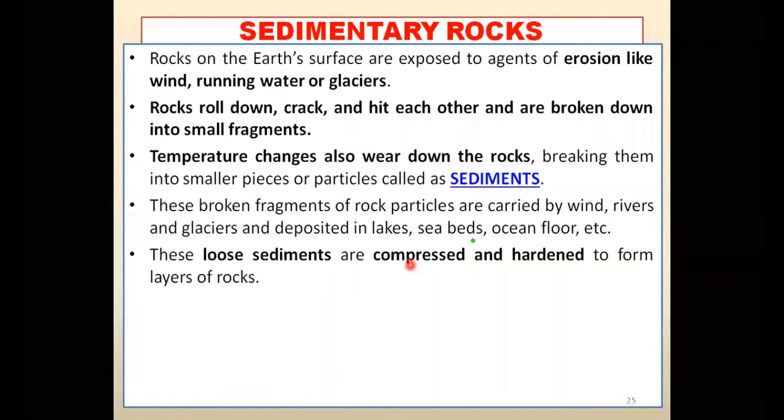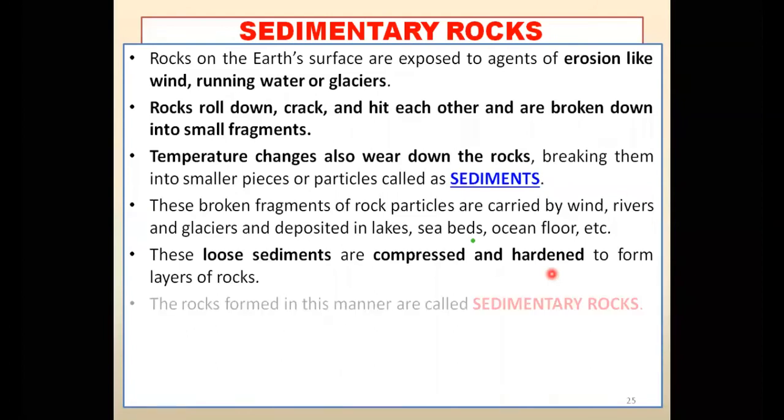Even many animals in the water also die, मर जाते हैं, and their bodies used to change into sedimentary rocks in thousands of years. Their bodies are mixed with the soil, with the clay, or even in the forest also you will find this type of sedimentary rock, because in the forest also in many places the animals used to die and they used to mix with the soil. Their dead bodies used to mix with the soil, and then that soil, after getting compressed, used to become hard and harder, and then it changed into rocks.